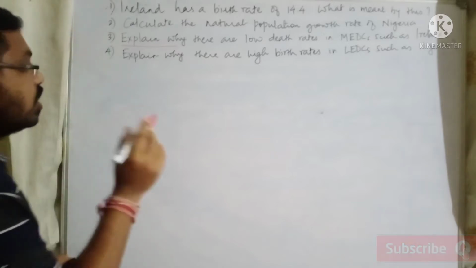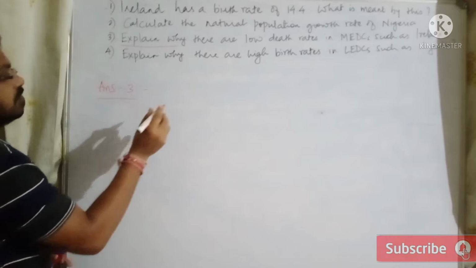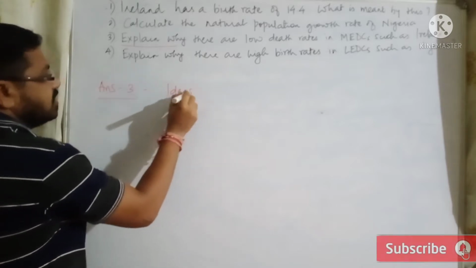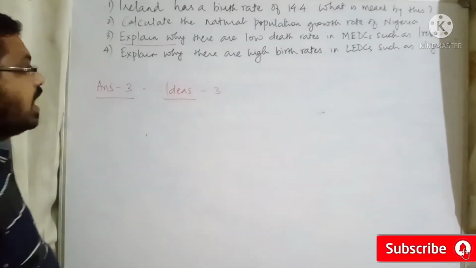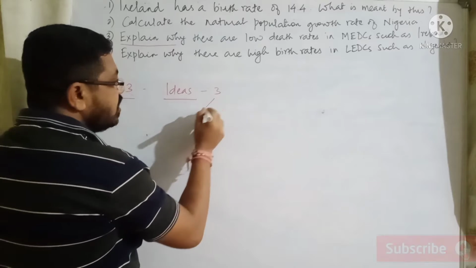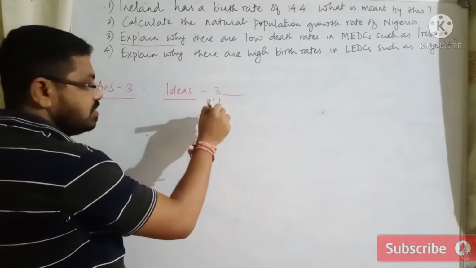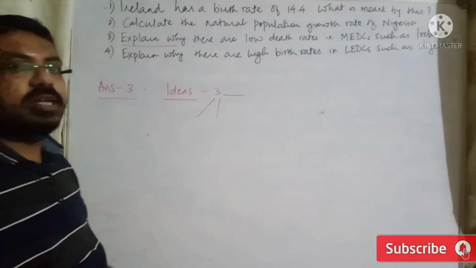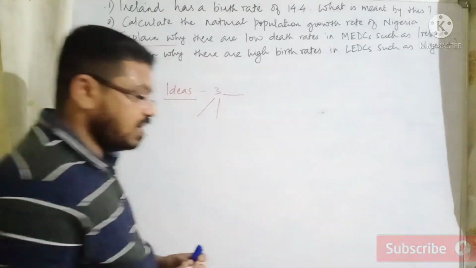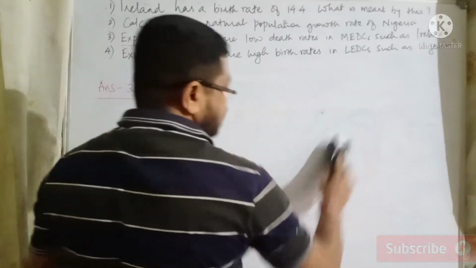It means that you need to give in answer number 3, first of all, find out ideas. Okay, this is a 3-mark question, so minimum 3 ideas has to be there, right? And then this idea need to be described, right? Description of first idea, description of second idea, and description of third idea. So your idea and explanation has to be there in the answer. Okay, now let us look at the standard answer of this question.